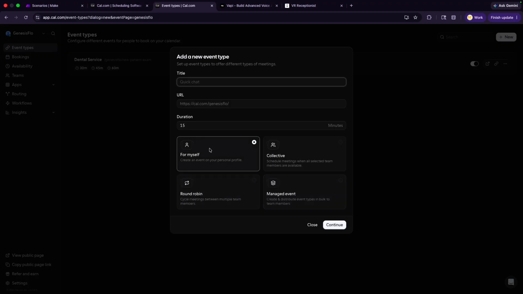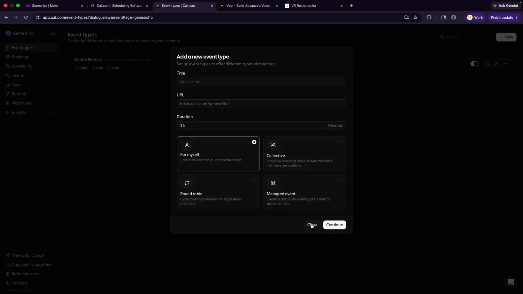For yourself, if it's an event for just one person, a collective schedule meeting, you can do that, manage event, and then round robin, you can cycle meetings between multiple things. For this one, you're using "for myself" for this tutorial, and you will put in your cal.com URL, which is right here, and the title and the duration. You can add other durations later, and then hit continue.